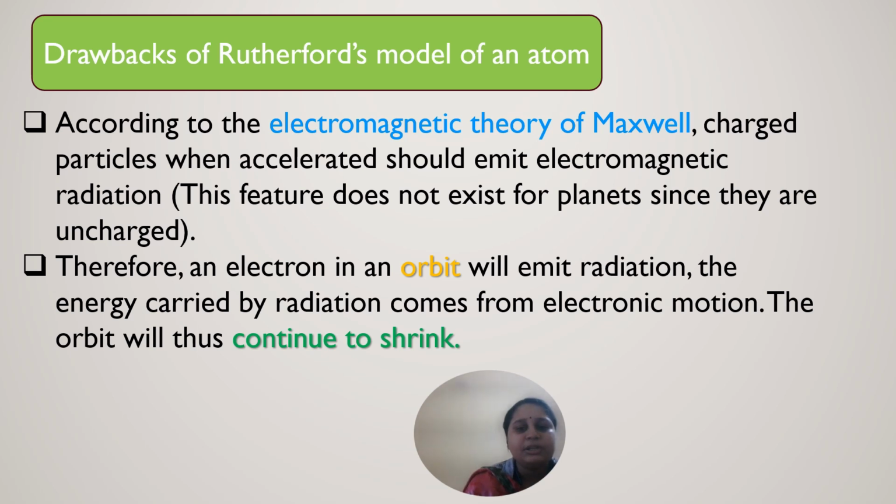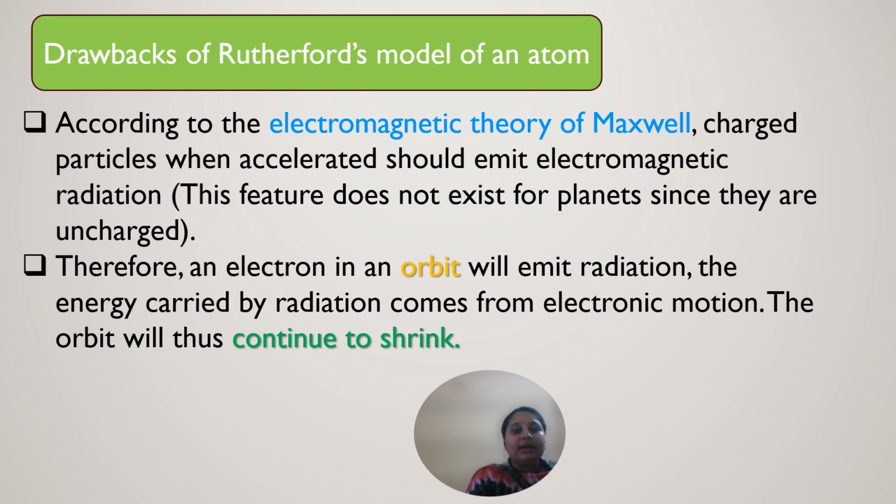So what are the drawbacks of Rutherford's model of an atom? According to the electromagnetic theory proposed by Maxwell, when charged particles are moved or accelerated, they should emit electromagnetic radiation.